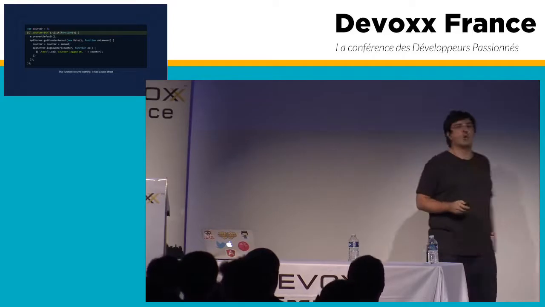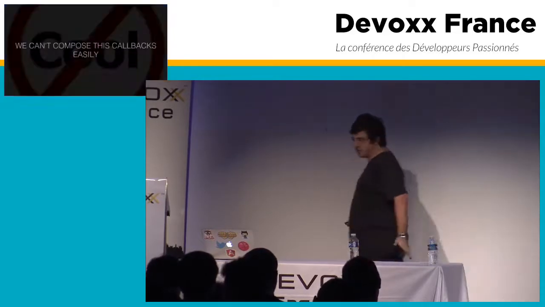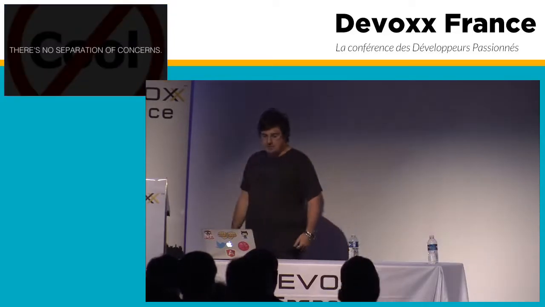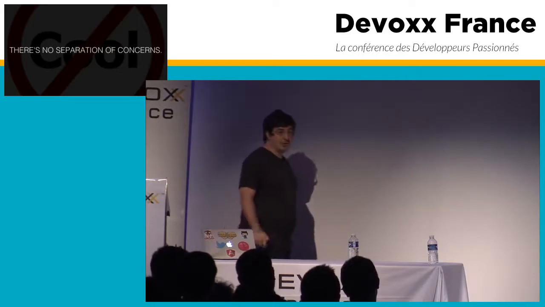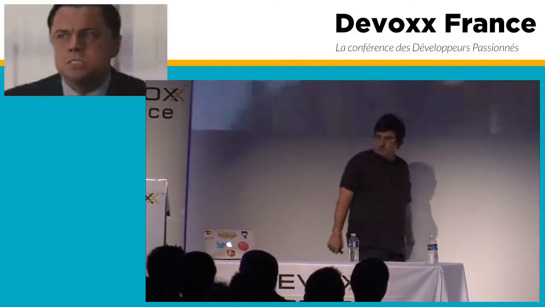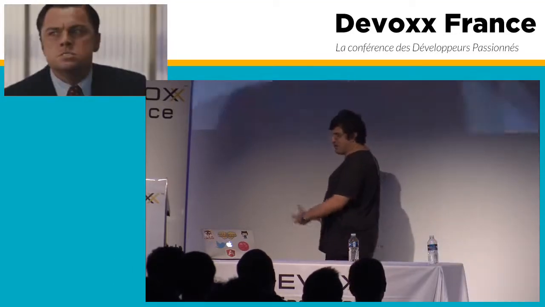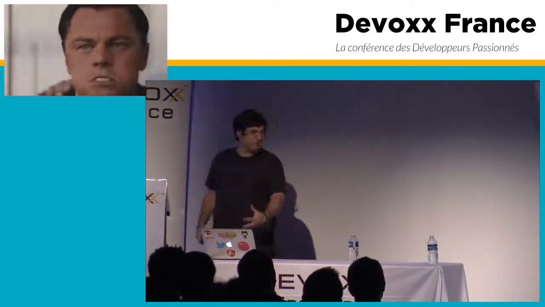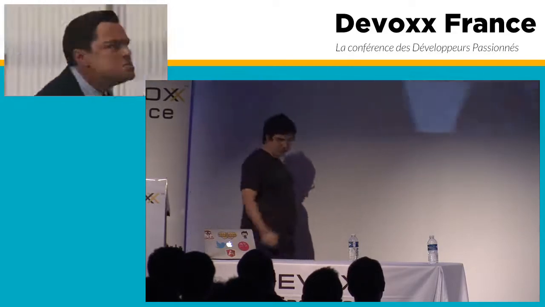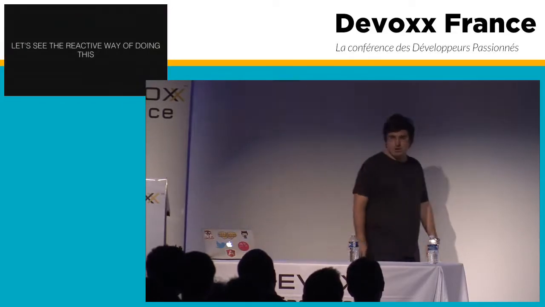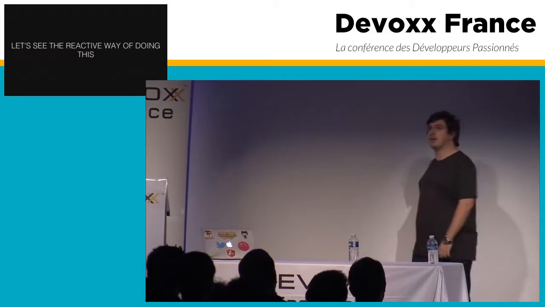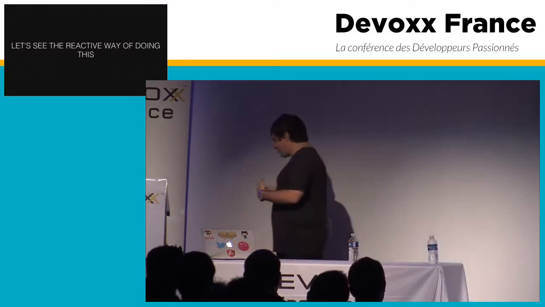So we have everything all together, everything mixed up, and there is no separation of concerns. So I was really mad about it. I wasn't really liking how it was, so that was my face when I actually saw that code. So I started thinking, okay, let's check a reactive way of doing it.